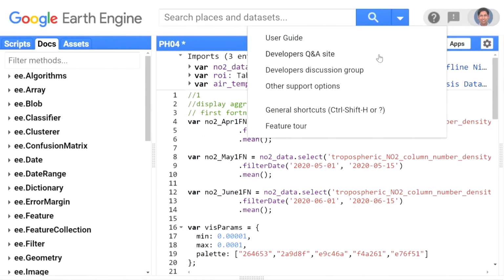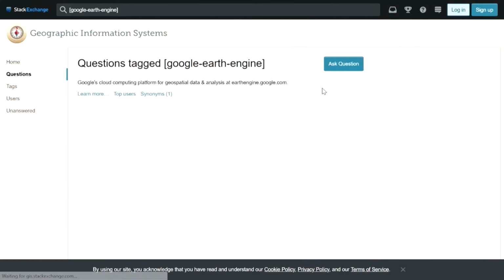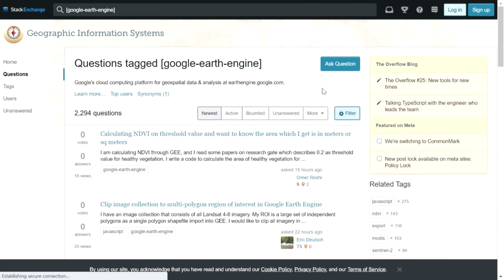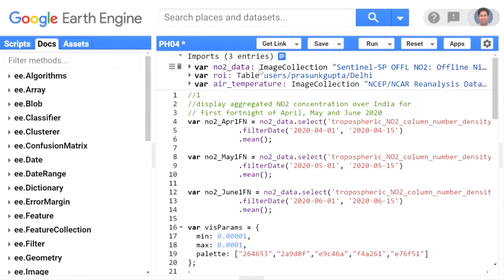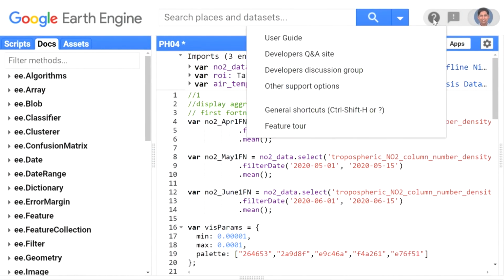The next place where you can go: once you start writing code, you will get some errors and come across some problems. The best place to get your problem solved is this Q&A site. It is basically the Stack Exchange site where questions tagged with Google Earth Engine get answered. So you can put your questions here and find solutions for them.